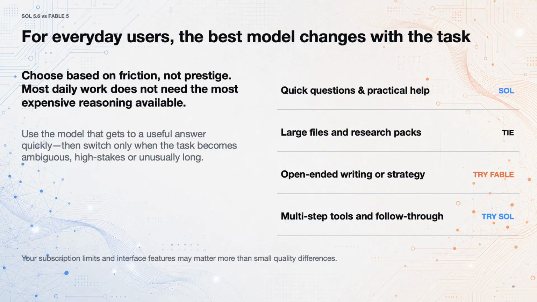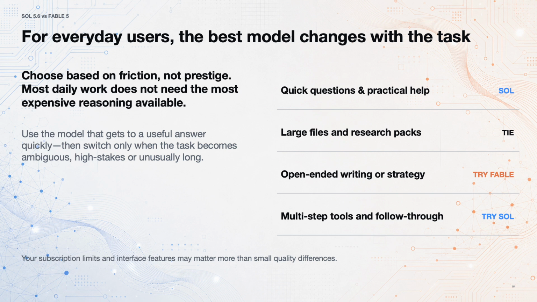For an everyday user, convenience dominates. If you need an explanation, a plan, a summary, shopping research, or help with a spreadsheet, start with Sol. Both models can accept very large contexts, so neither has a simple advantage for a big document pack. Fable becomes interesting when the request is open-ended and you care about taste, framing, or strategic judgment, things that are difficult to reduce to one benchmark score.